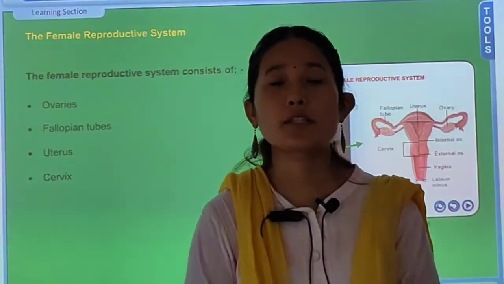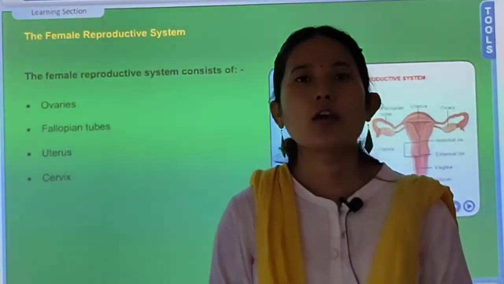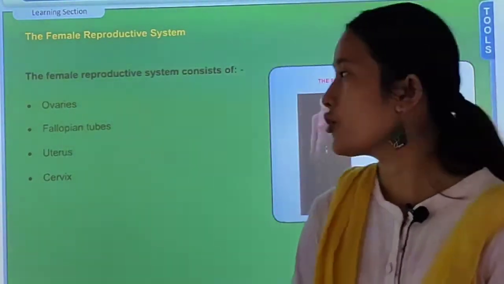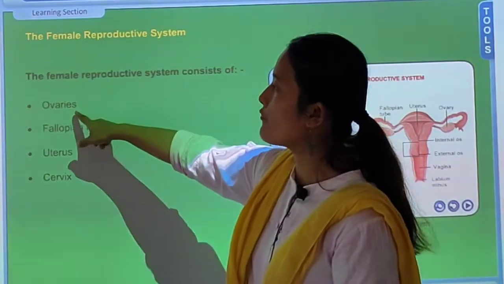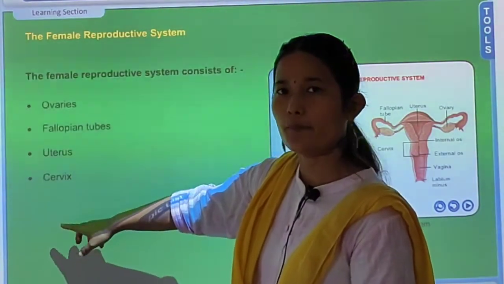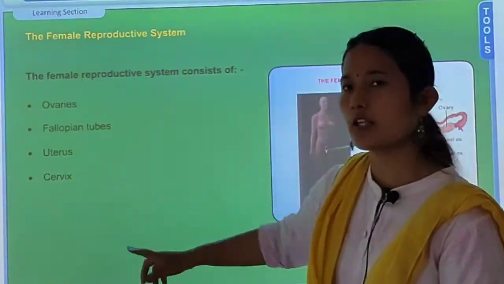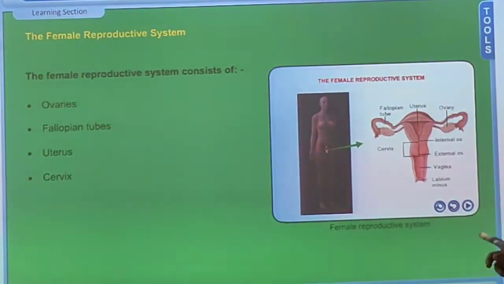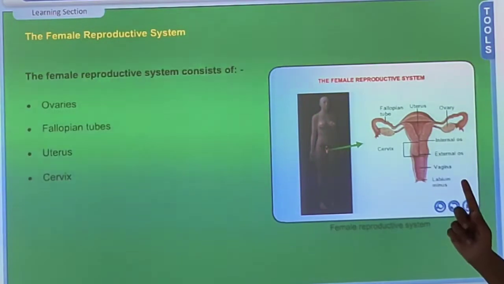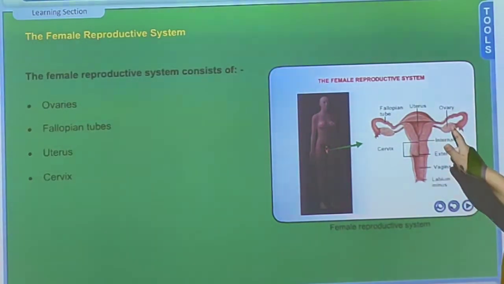Different parts of the female reproductive system. Your female reproductive parts lie in the abdominal cavity. What are the different female reproductive parts? You have ovaries, fallopian tubes, uterus, cervix and vagina. Now look at the diagram given alongside. You have a pair of ovaries. What is the function of the ovary? It produces the egg or female sex cell.